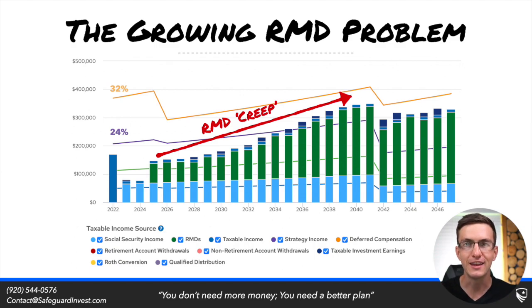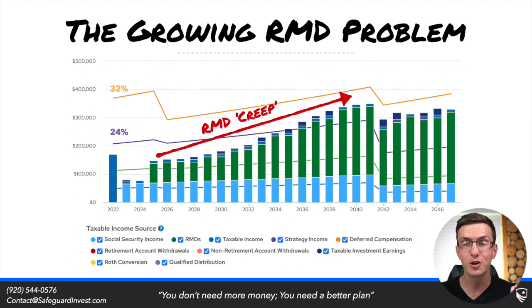So in the majority of retirement plans that we build for clients, we see a phenomenon that looks like this. As you'll see on the screen, this is an income analysis for a given client. And we'll see these green bars on the screen that increase through time. These are your required minimum distributions. We can see just how large of an issue these required minimum distributions will be for this person's situation.